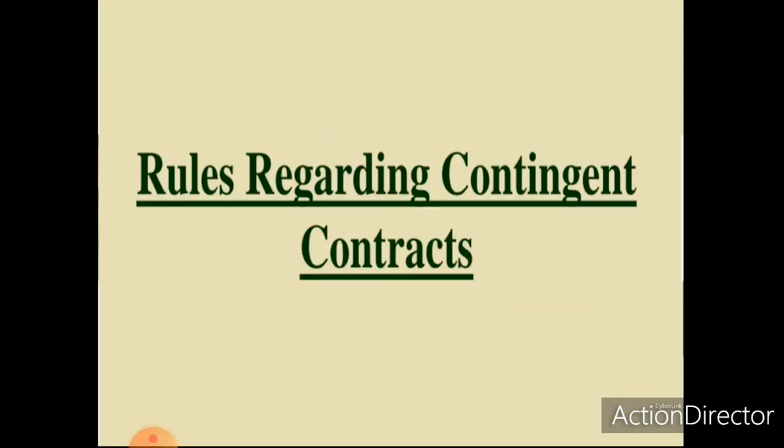Now we can discuss the rules regarding contingent contracts. The rules regarding the performance of contingent contracts are contained in sections 32 to 36 of the Indian Contract Act, which means sections 32 to 36 explain the rules regarding the performance of contingent contracts.